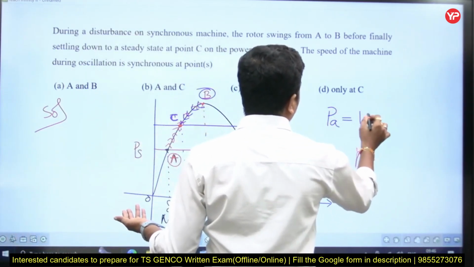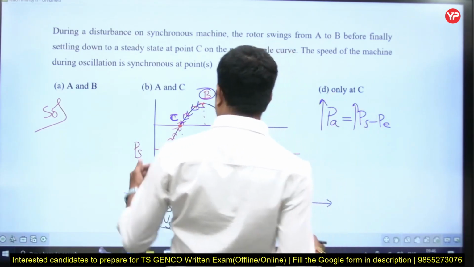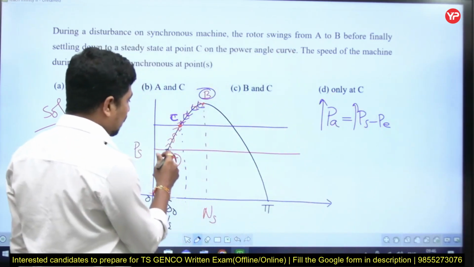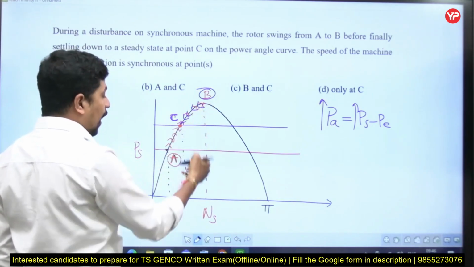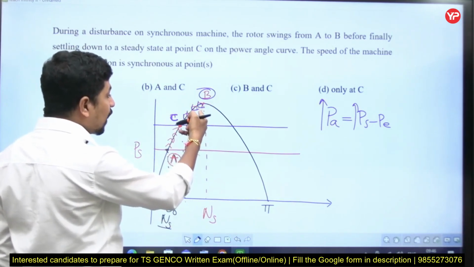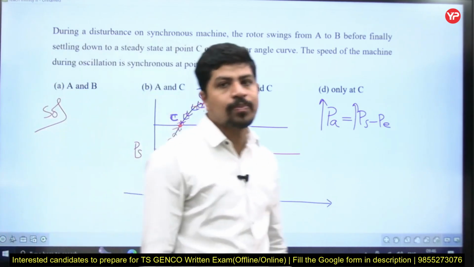PA is equal to PS minus PE. If PE increases, obviously PA will increase. Then the rotor starts accelerating. It starts accelerating. It reached up to here. At B, it is synchronous speed only. At B it is synchronous speed.